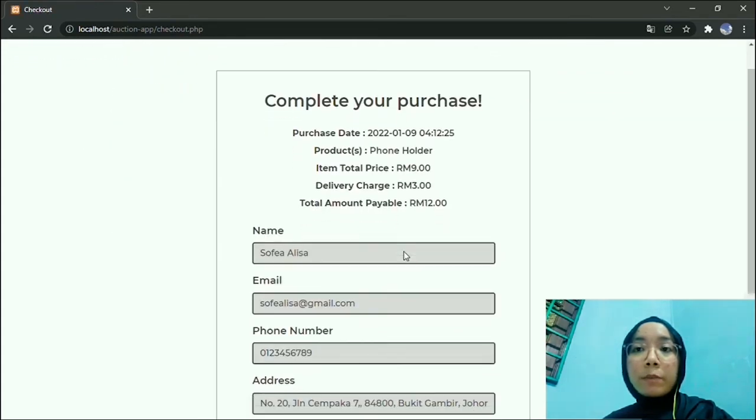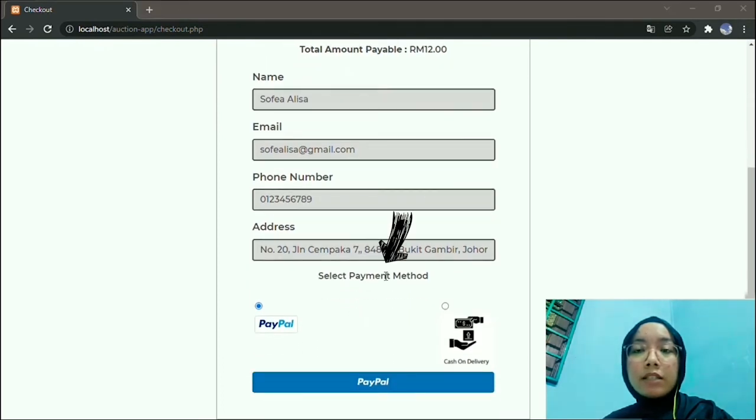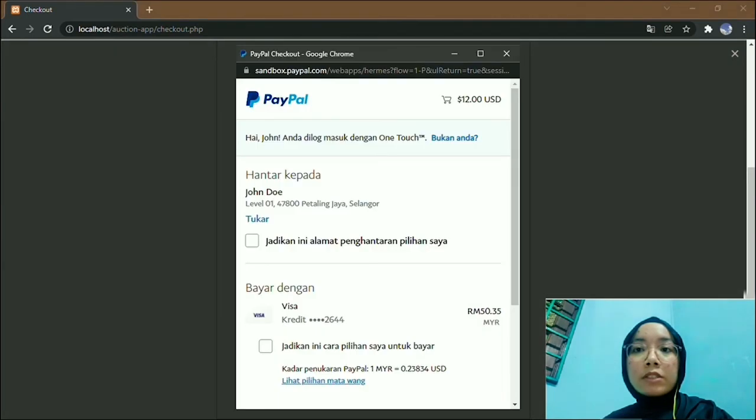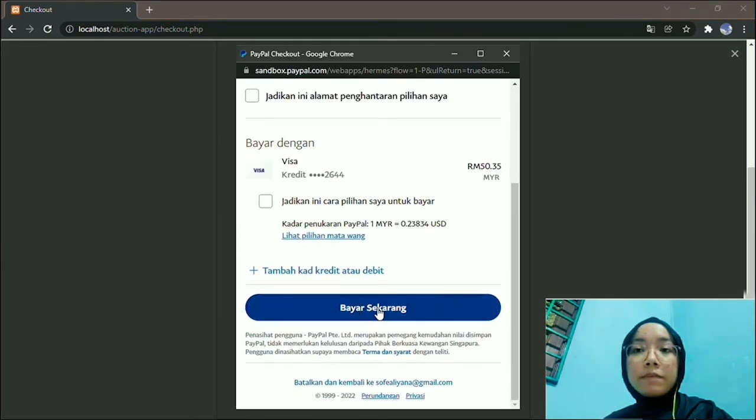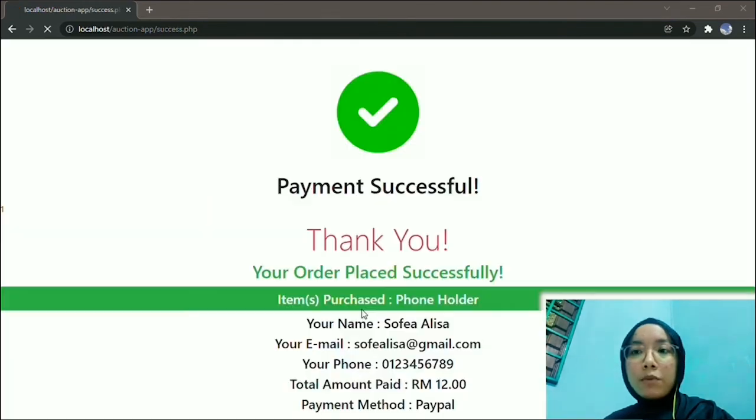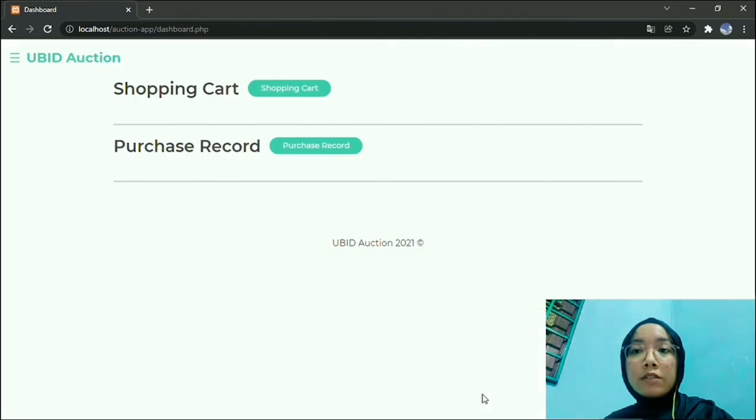There is details of your purchase. Choose your payment method. When customer choose PayPal and proceed, PayPal browser will prompt out, and if you already register, you can straight away pay. Click on the button and it will show you successfully do the payment, and you can also see the details of your purchase for 5 seconds. After that, customer will be brought to their dashboard.